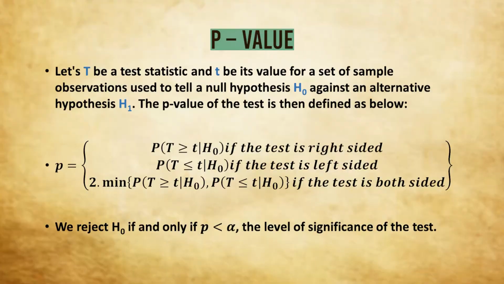So again, I am repeating, we will calculate the p-value. This is one way of performing the test of hypothesis. We calculate the p-value and simply compare it with the level of significance. There is another way, the classical way, where we look at the value of the test statistic and compare it with the tabulated value. If the test statistic follows some well-known distribution like normal, chi-square, t or F, we can go for the tabulated value. But if the test statistic does not follow a common distribution, there may be situations where it will have a mixed distribution, a mixture of discrete and continuous distributions. In this case, we have to resort to p-values.